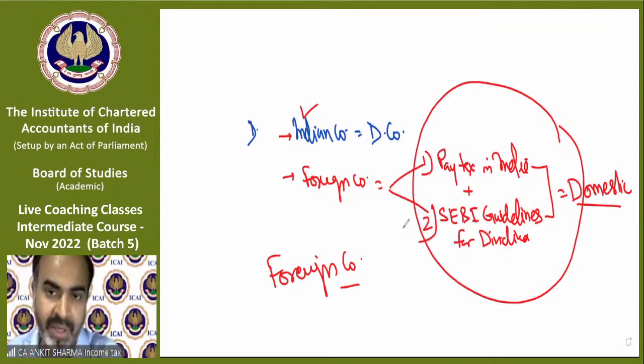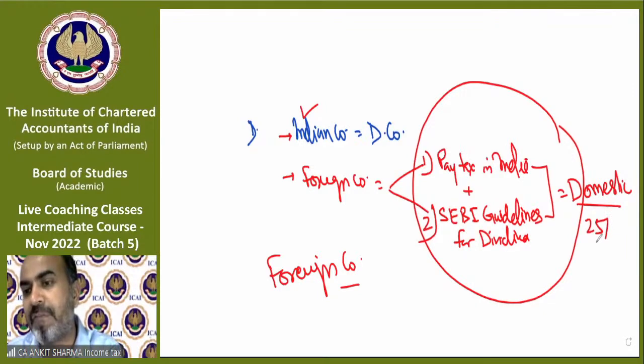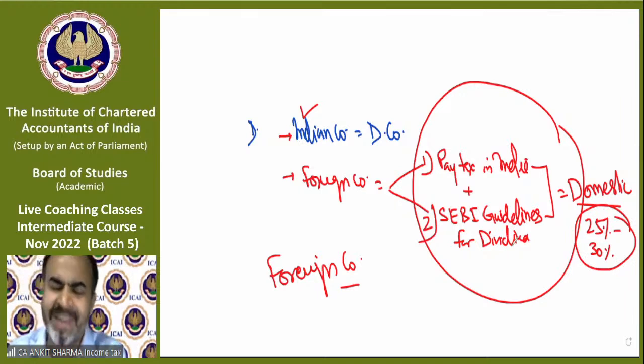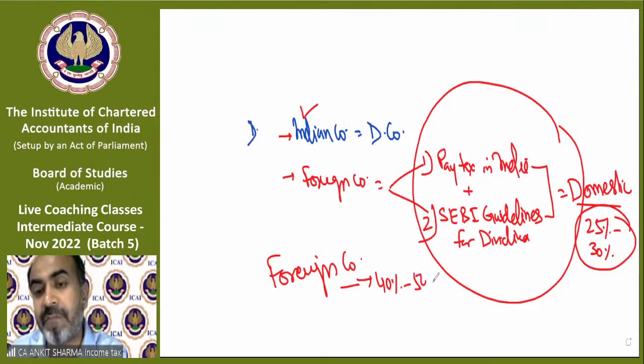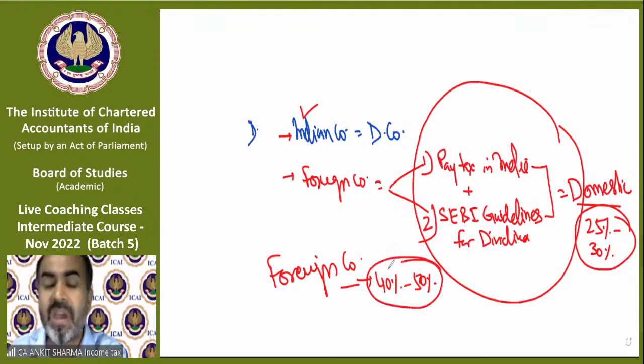What is the benefit of being a domestic company? Let me tell you very simply. If you're a domestic company, the tax rate will be around 25% to 30%. We will read the details in the rate of taxes topic. But if you're a foreign company, the tax rate will be 40% to 50%. So being a foreign company in India, would you like to fulfill these two conditions or not? Yes, if I fulfill these two conditions, then I pay income tax at a lower rate.